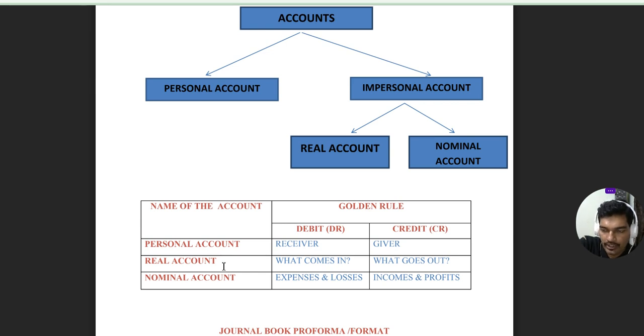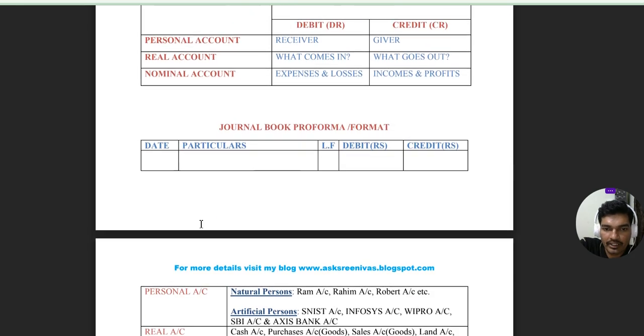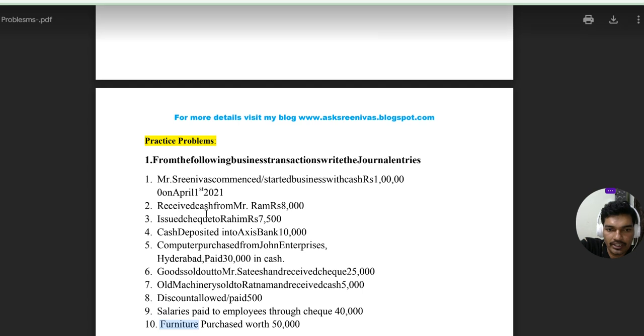Personal account, debit the receiver, credit the giver. Real account, debit what comes into the organization, credit what goes out. Nominal account, debit all expenses and losses, credit all incomes and profits.